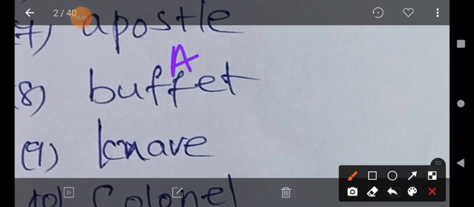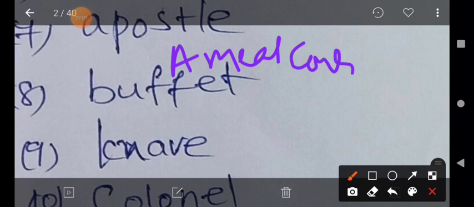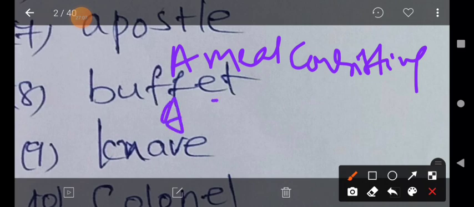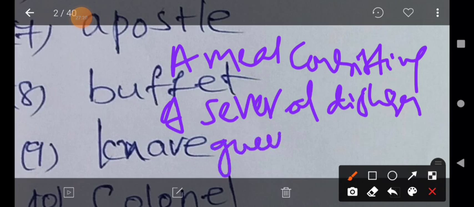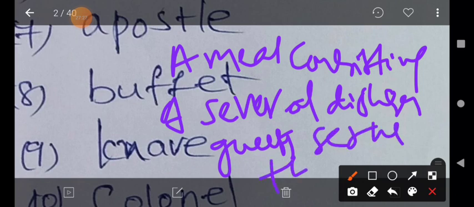Buffet means a meal consisting of several different types of dishes, from which guests serve themselves.